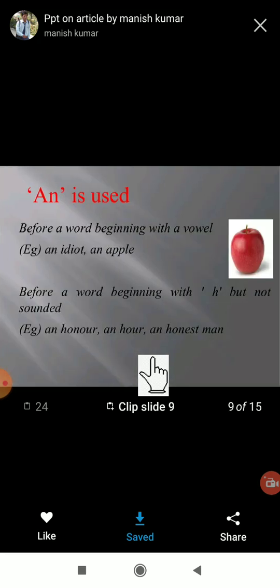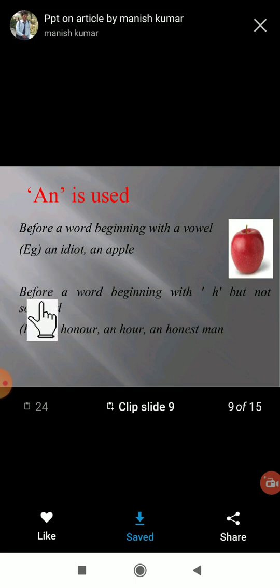Now the use of the article an. Before a word beginning with a vowel, see here we are using an. So which one? The word which is beginning with a vowel. So here an idiot. I is what here? A vowel. An apple. A is also a vowel. So an apple, an orange, an umbrella. So for that we are using an.